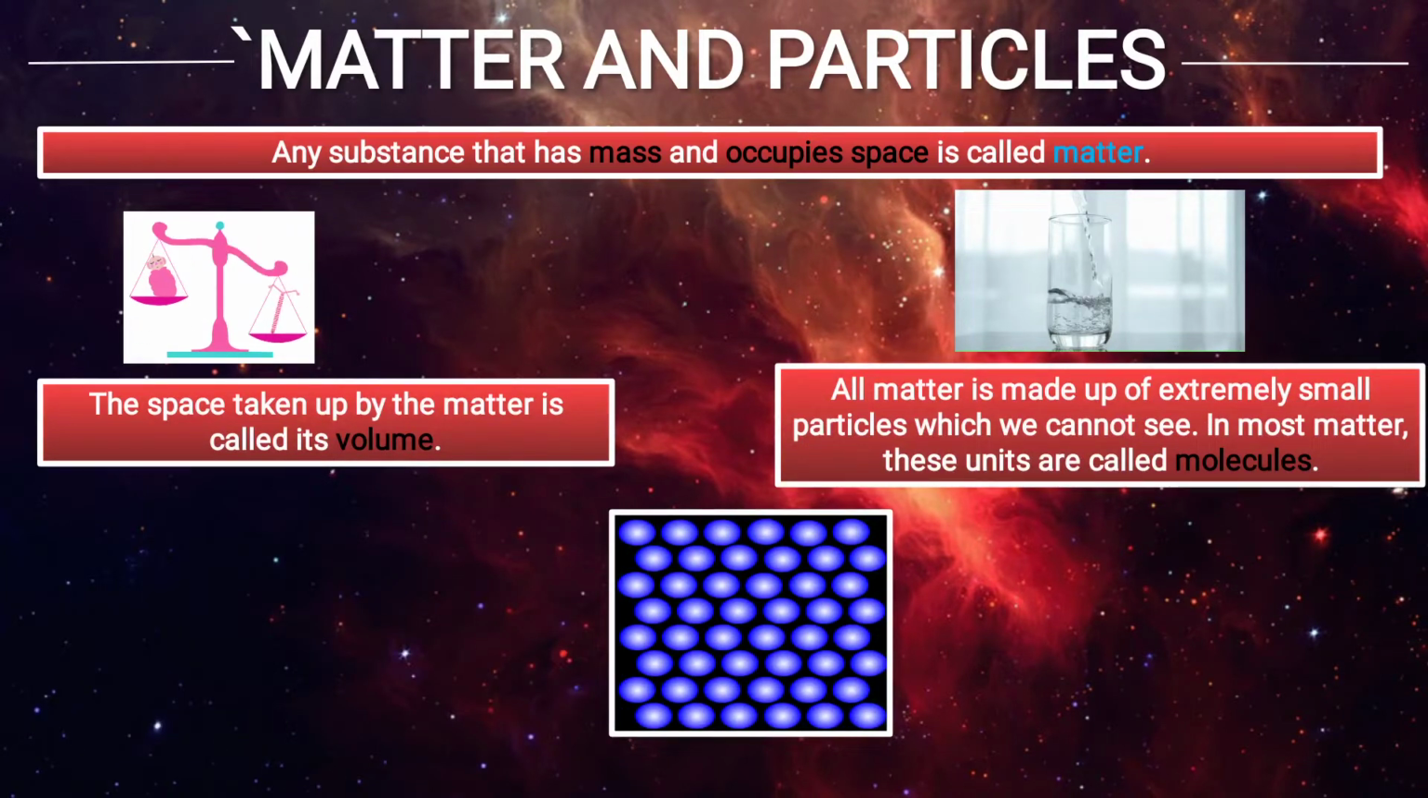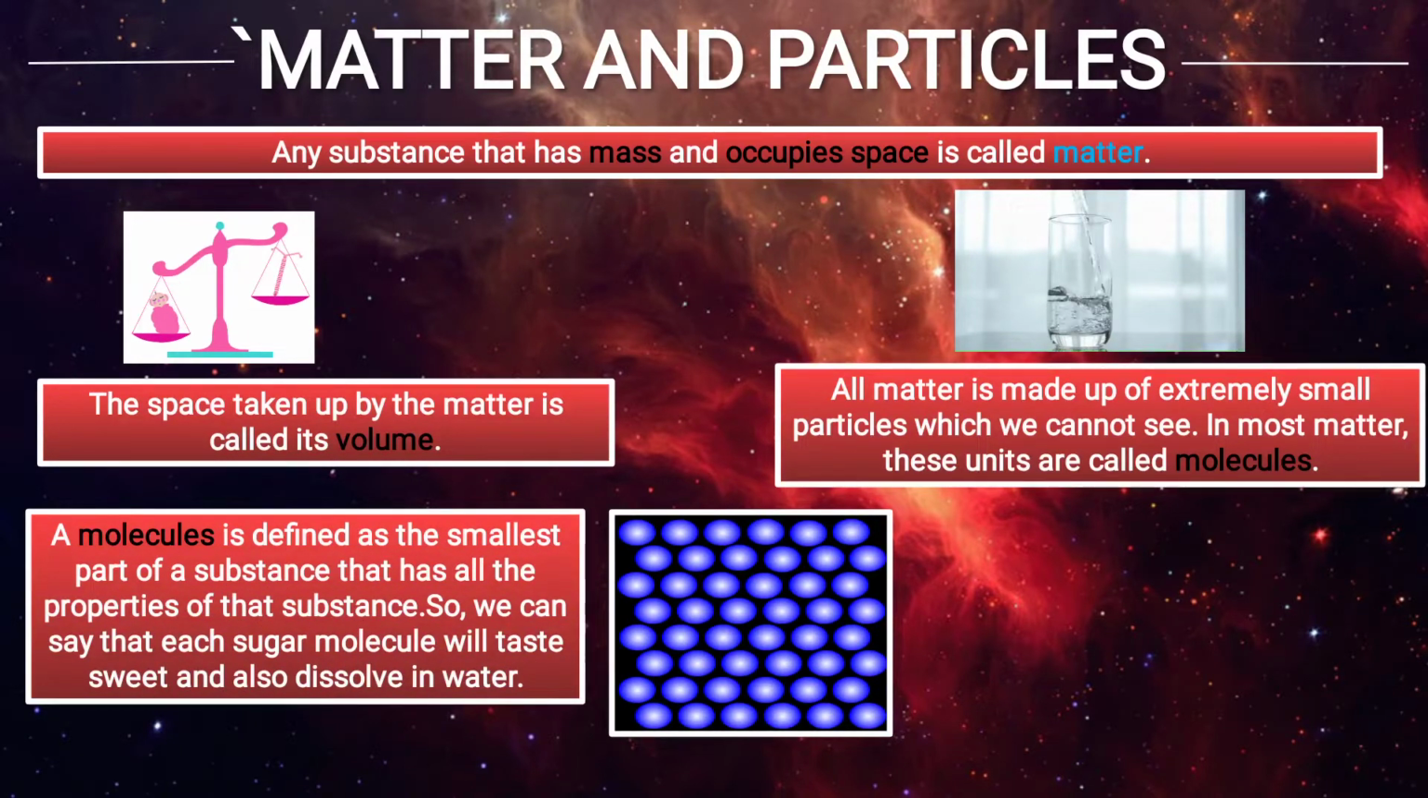All matter is made up of extremely small particles which we cannot see. In most matter, these units are called molecules. So all matter is made up of the smallest particles. As you see in the image, the matter is made up of small particles, the blue circles, that is molecules. Like to make a house, the most important part is the brick. The bricks combine and make a wall, walls combine and make a room. Our body also is made up of cells, the smallest part. So the smallest part of which matter is made is the molecules, which we cannot see.